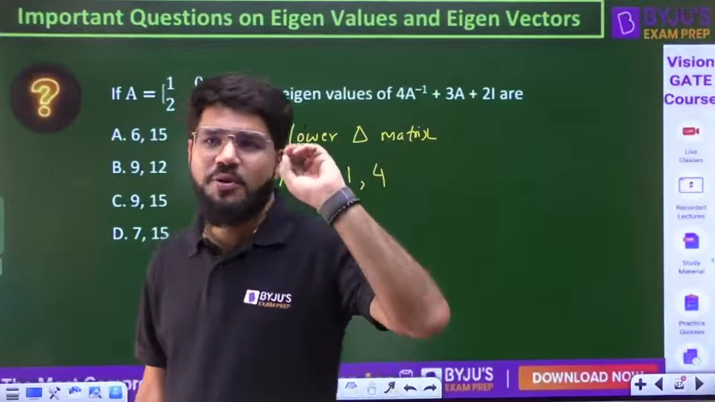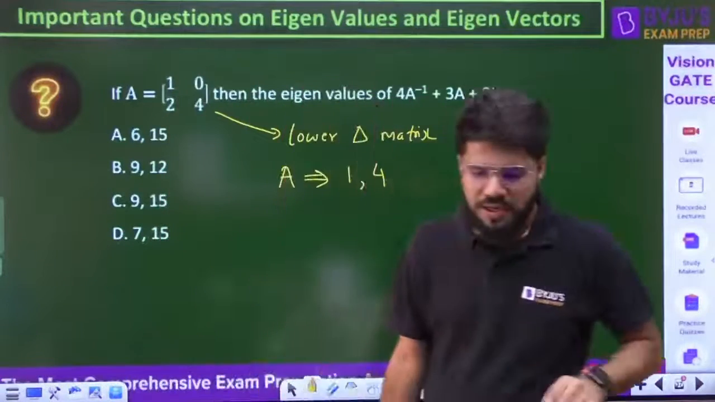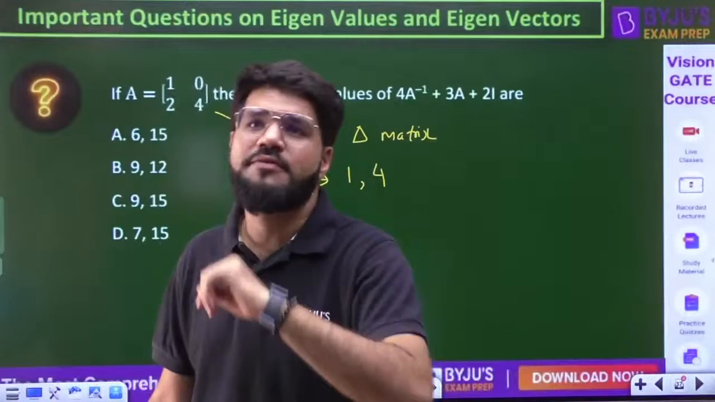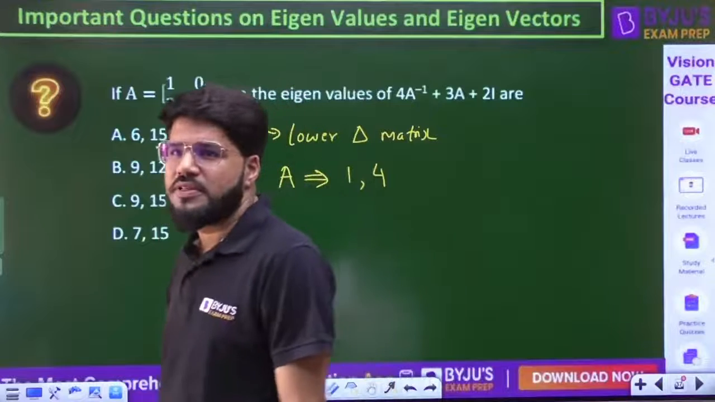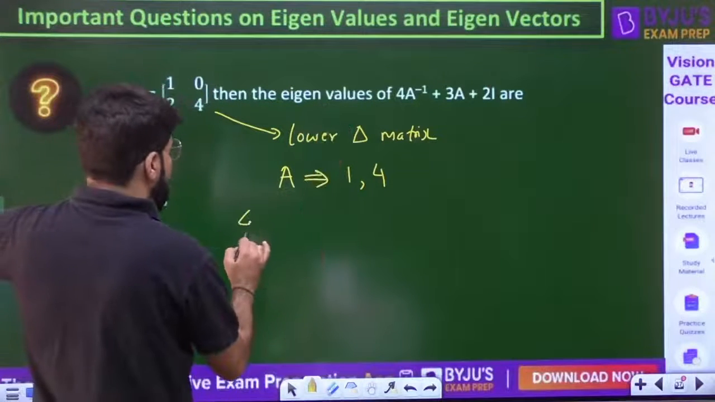Eigenvalue, eigenvector is important for every branch. It is a session for every branch, be it ECE, EE, mechanical, civil, computer science, data science and artificial intelligence, any branch of engineering. Now, what are the eigenvalues of 4A inverse plus 3A plus 2I?